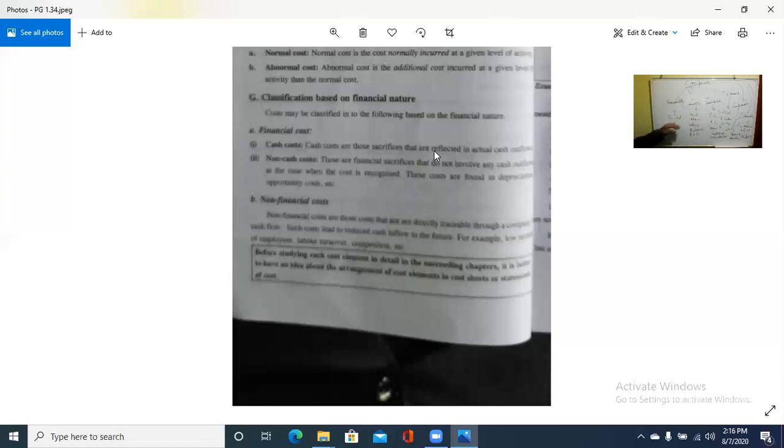So traceability: direct, indirect. Function: production, administration, selling and distribution, and research and development. Variability: fixed cost, variable cost, semi-variable cost. Element-wise: direct material, direct labor, direct expenses. Controllability: controllable and uncontrollable cost, those who are having control and those who are not having control. Then normality: normal and abnormal. Financial nature: financial cost consists of cash cost and non-cash cost, and non-financial cost. So these are the classifications with regard to cost.